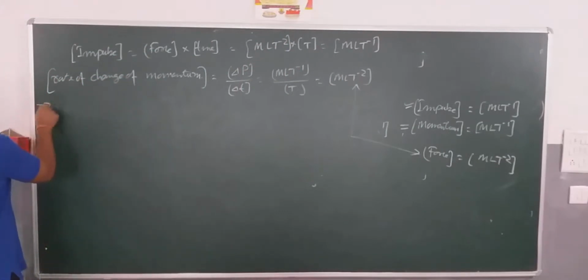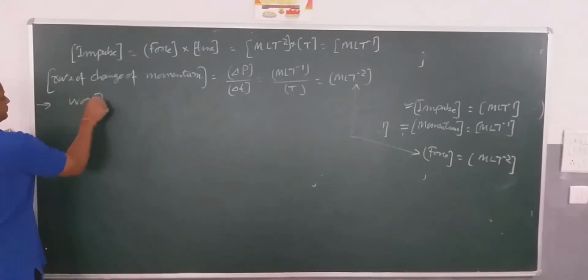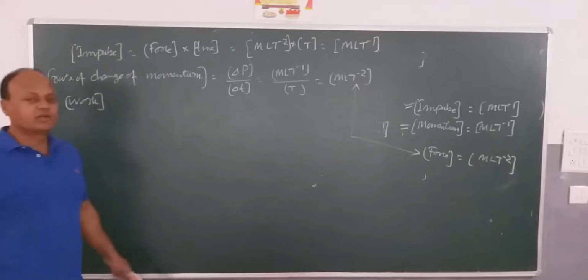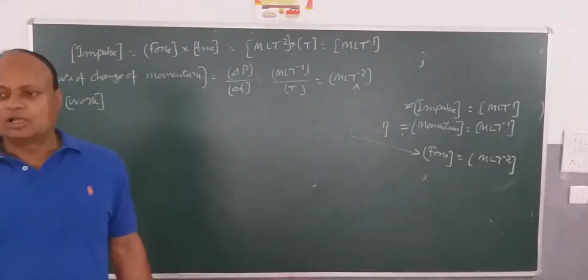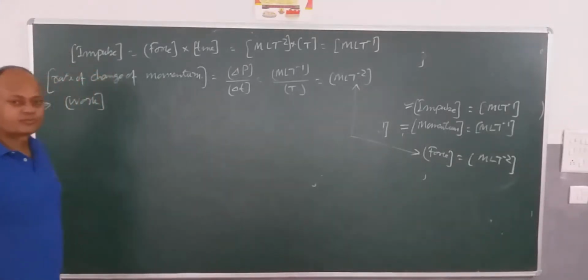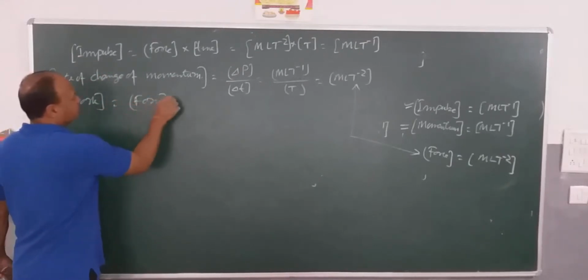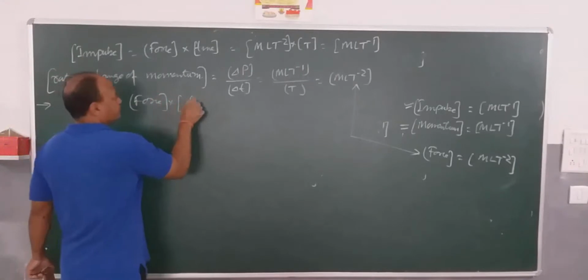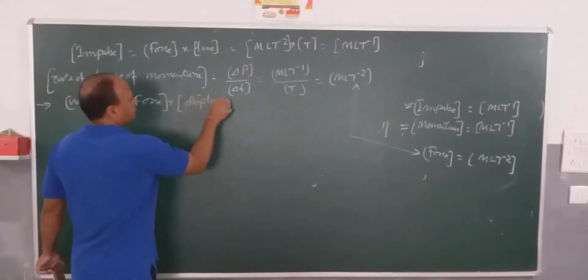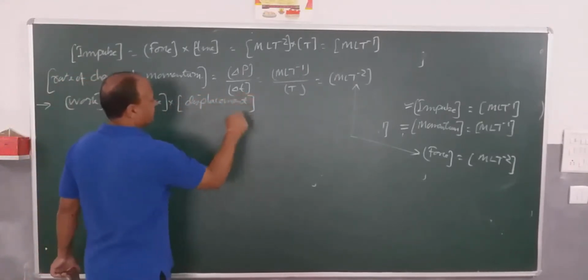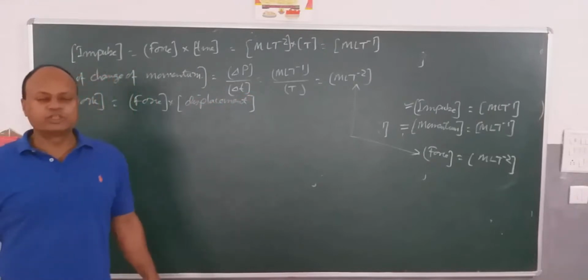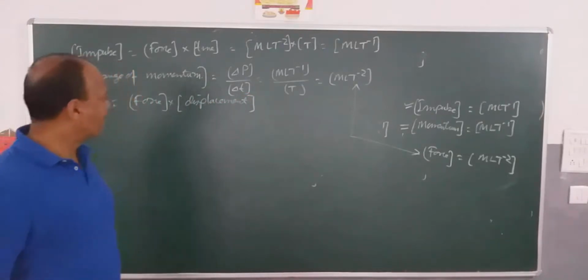Now we have work. Let's see the dimensional formula for work. Work is equal to force into displacement. Force into displacement.